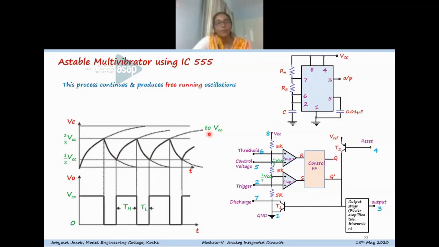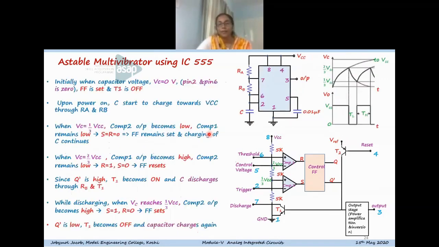So this is the working of an astable multivibrator, and the entire operation I have included in one slide. You can refer to it.